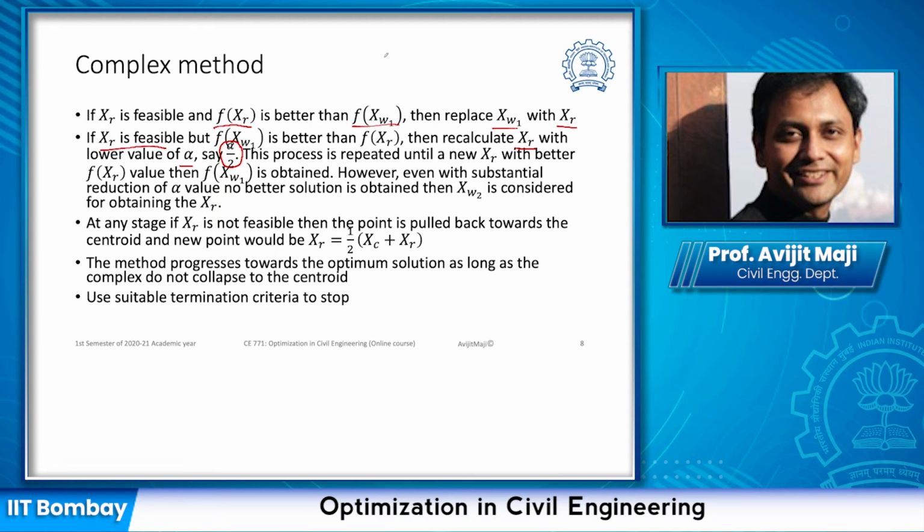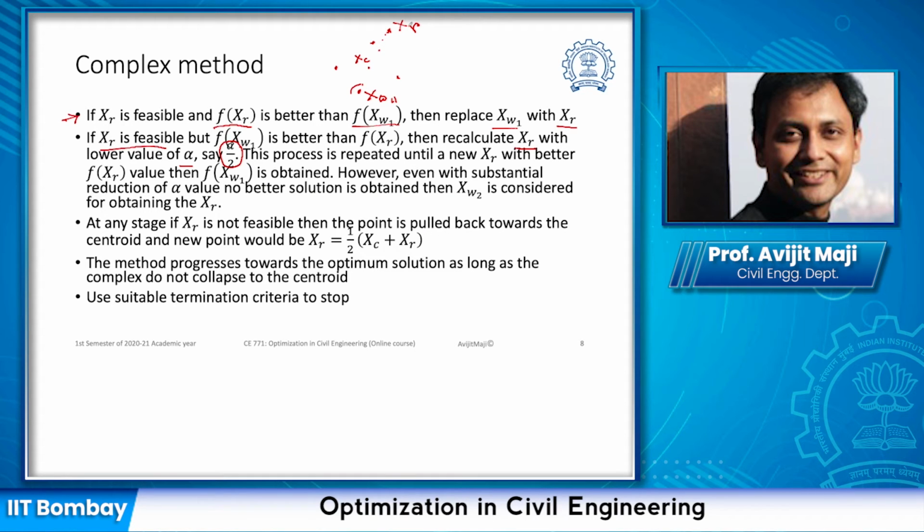Let us understand the process. Suppose we have 4 points, 1, 2, 3 and 4. This is my worst point and these are all the better points, and if I find the centroid to be here, indicated as xc, we reflect the point and we obtain a point here, xr. If we find that this point is better than the worst point, we replace this particular point with this one, that is my condition here.